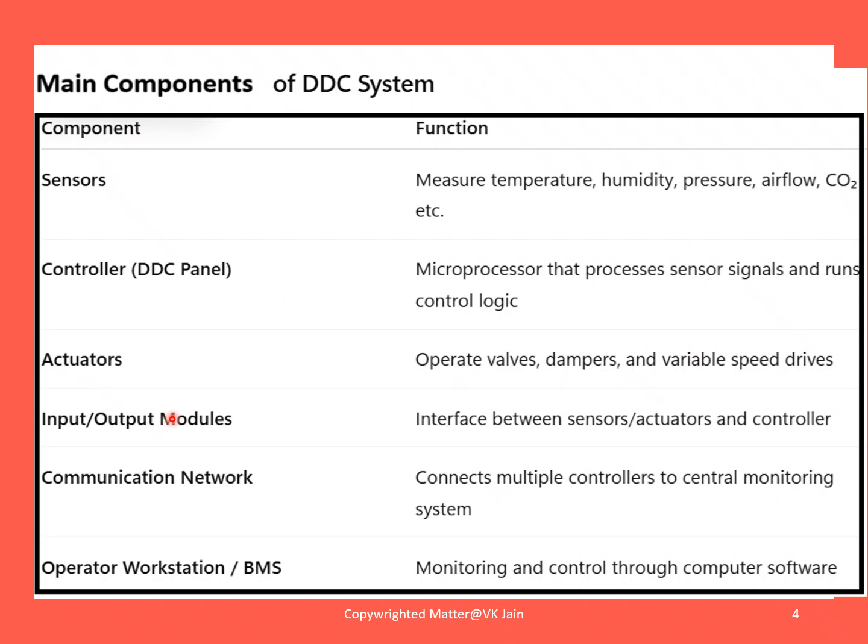Next is input-output modules. They interface between sensors or actuators and the controller. Next is the communication network, that connects multiple controllers to the central monitoring system. Next item is the operator workstation or BMS. The function is monitoring and control through computer software.